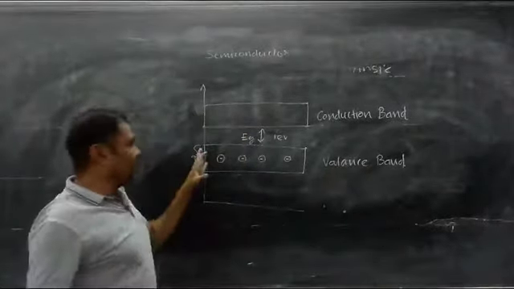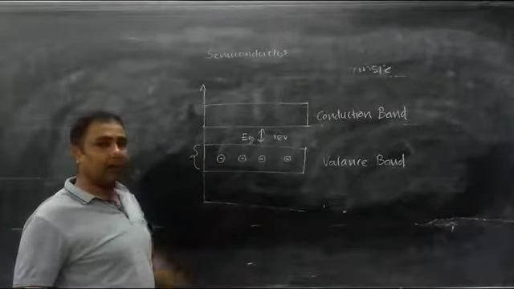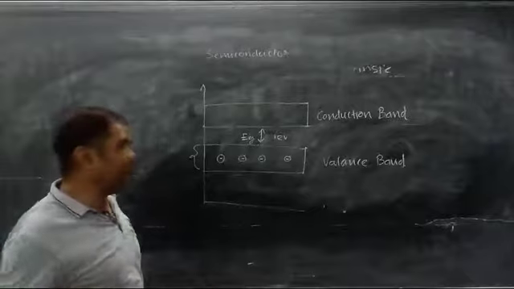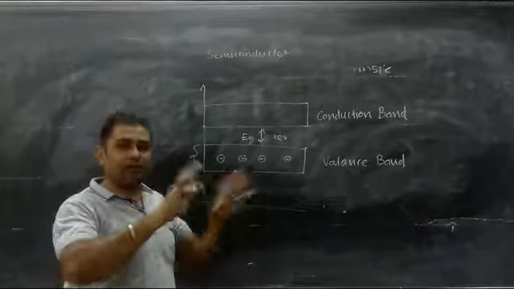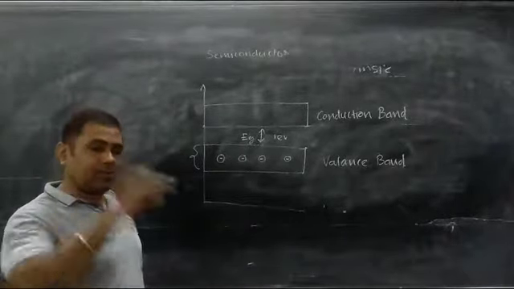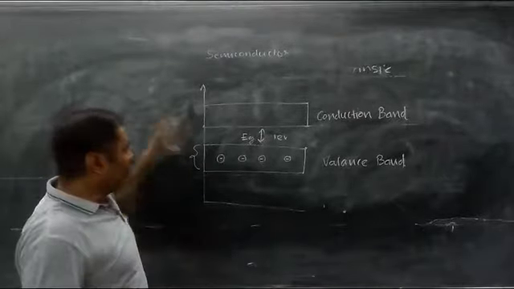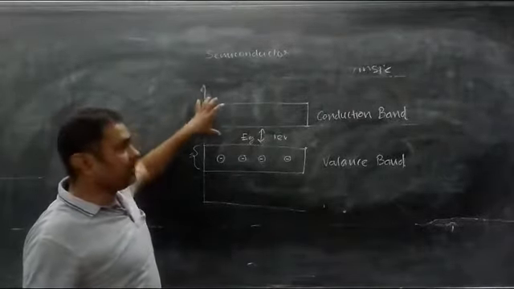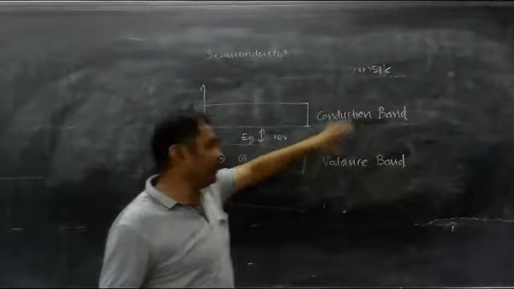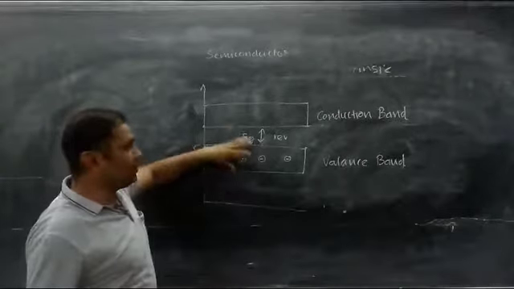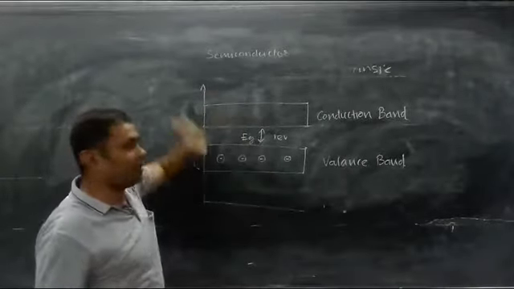Whenever some energy is given to this atom, the valence band electrons will leave the atom and accommodate a free space, and that free space wherever it moves is considered the conduction band. So whenever energy is supplied to any atom, the electron will leave the valence band and enter the conduction band.